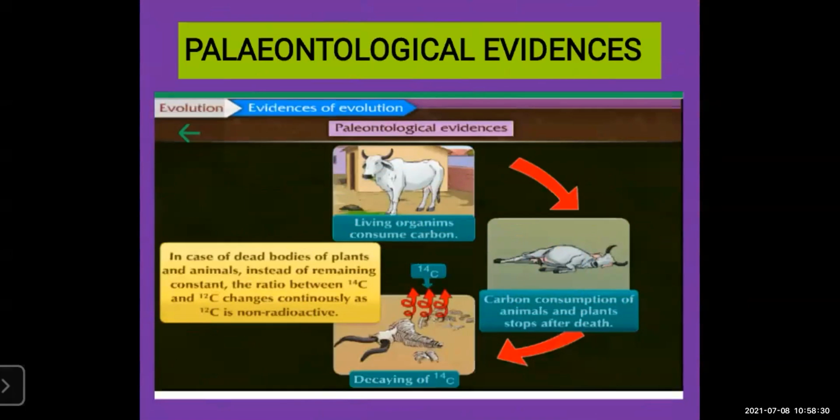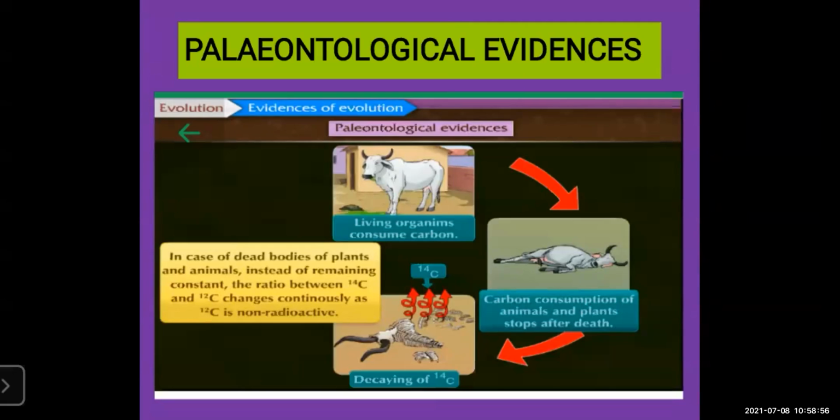Okay, carbon dating I said. Willard Libby was the scientist who discovered this method of carbon dating. When animals are alive, they consume carbon. When they die, the carbon consumption of the animals and plants stops.